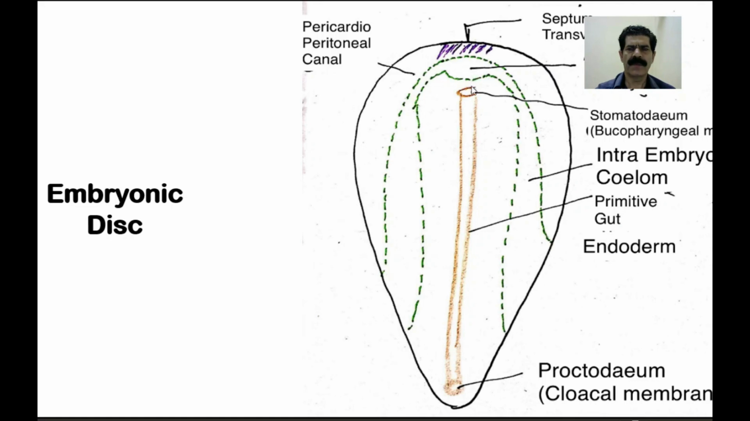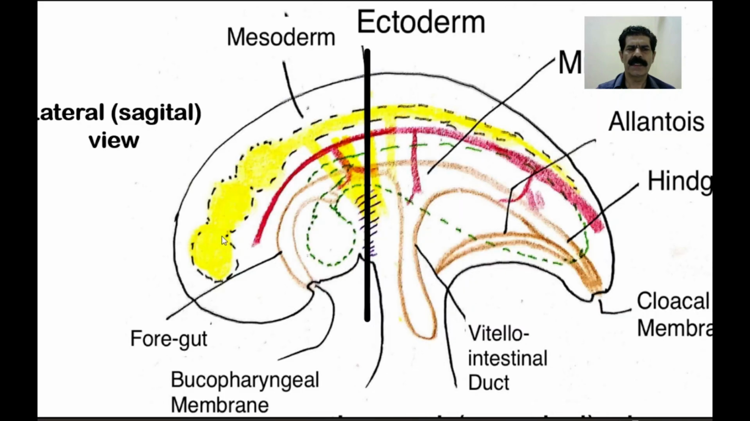Because of the lateral bending and the anterior-posterior or caudal cranial bending, the endoderm gets invaginated into the embryo and forms a tubular structure which is called the primitive gut, whose anterior end is called the stomatodium, which is closed by the buccopharyngeal membrane, and the caudal part is called the proctodium, which is closed by the cloacal membrane. So this is the diagram showing the craniocaudal bending and the lateral bending.